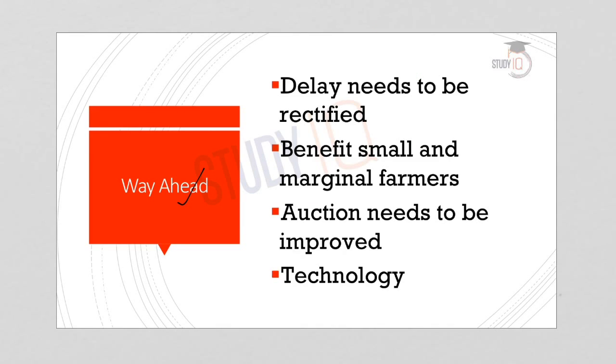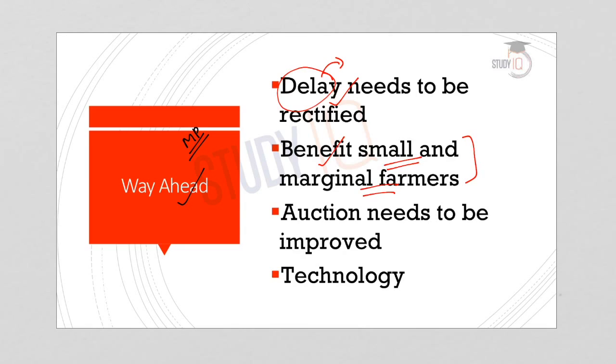Now let us understand what has to be done by the state government in order to improve the performance of the scheme. The first issue that has to be sorted out is the delay, especially with the registration announcement. The registration announcement is delayed and it lags behind the arrival of the crops in the mandis. So this delay needs to be rectified. Secondly, the government also should ensure that this benefits mainly the small and marginal farmers.